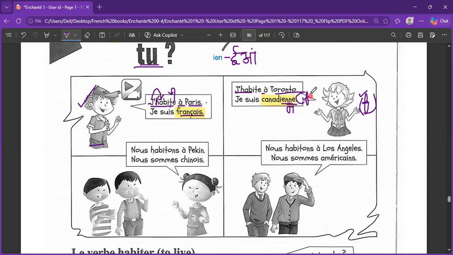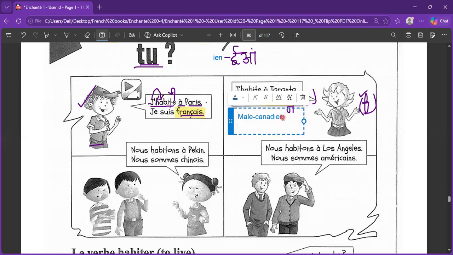And if you talk about the male version, the person can call himself canadien. Simple. A male person from there. And the country itself, Canada, is Le Canada. Spellings are the same, but you say the sound of D, not the. Le Canada.